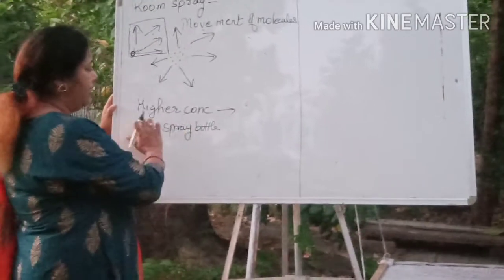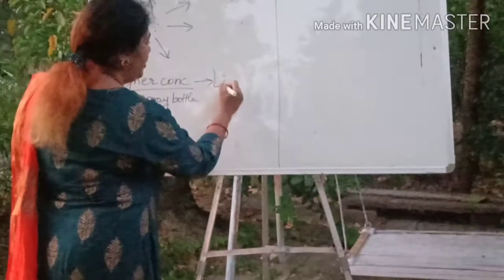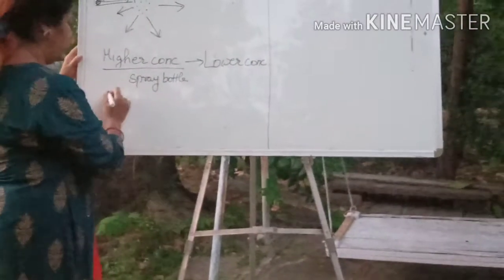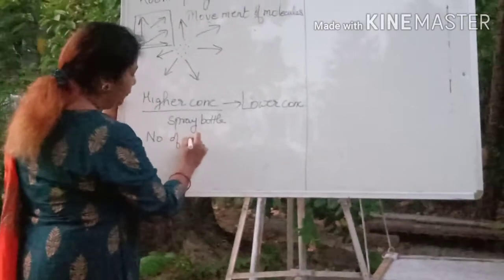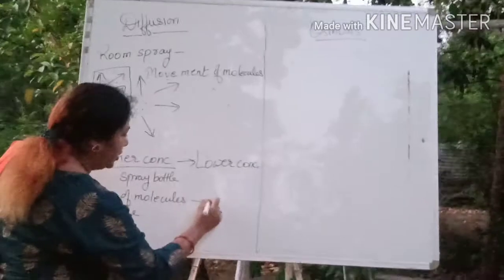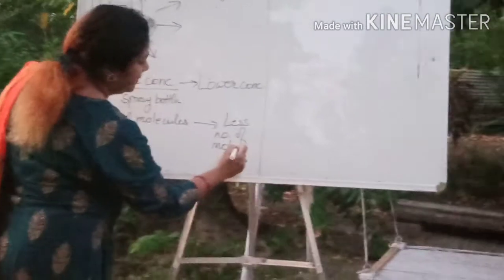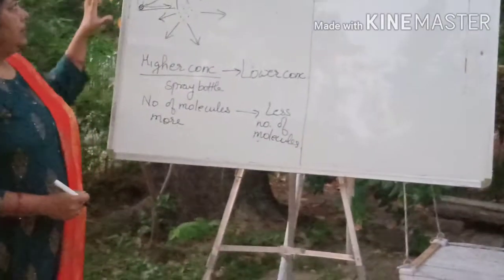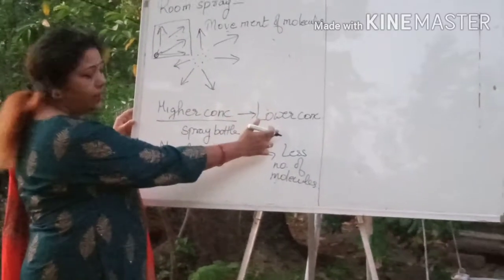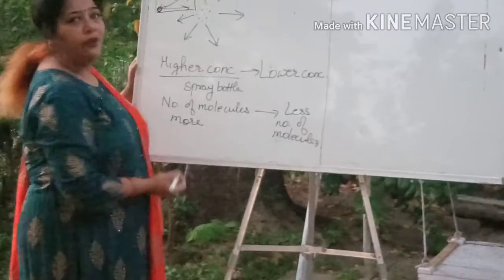From the spray bottle, where there was the higher concentration of molecules, it spread to its lower concentration, from where the number of molecules is more to the less number of molecules.